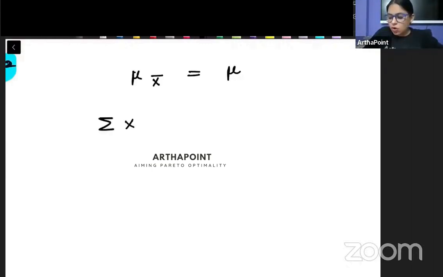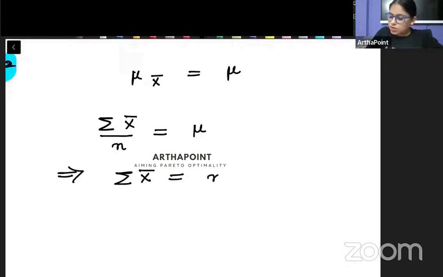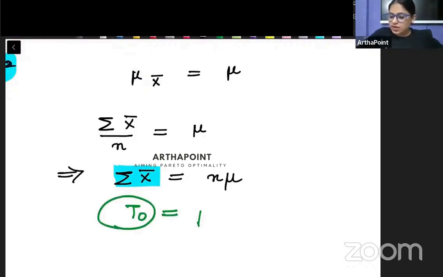When you sum all x bar and divide by n, it is equal to the mean of the population. It means that all the summation of x bar should be equal to the mean of population into n. Beta, this means the sum of x bar, that means the totals. So I can go ahead and say that the total is having the value as n into mu.